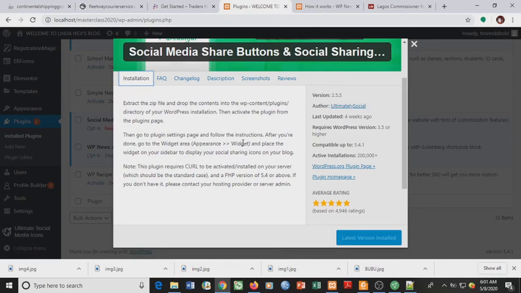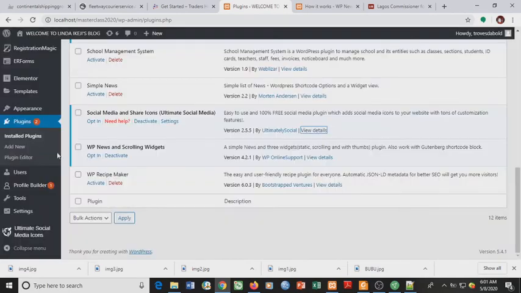Okay. They say we should go to widget and place the widget on our sidebar to display your social sharing icons on your blog. So we go back to our customize.